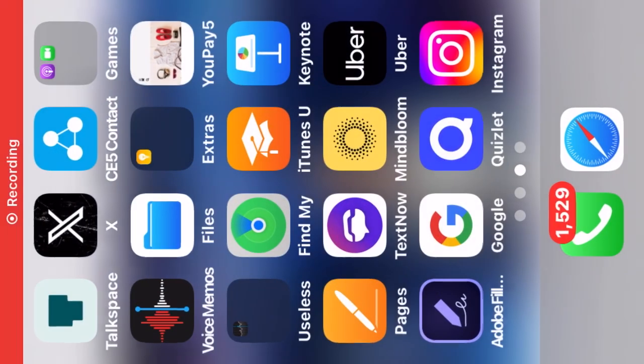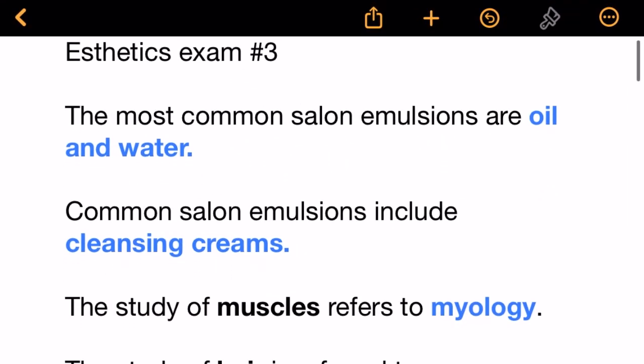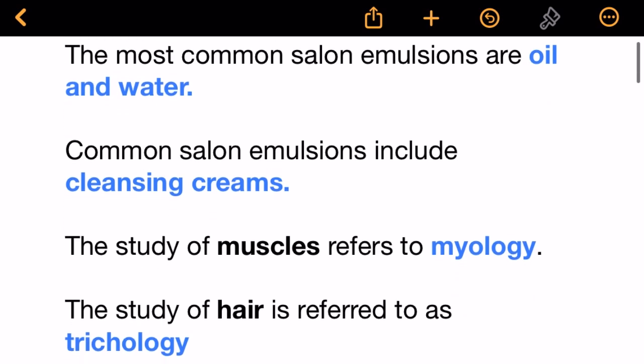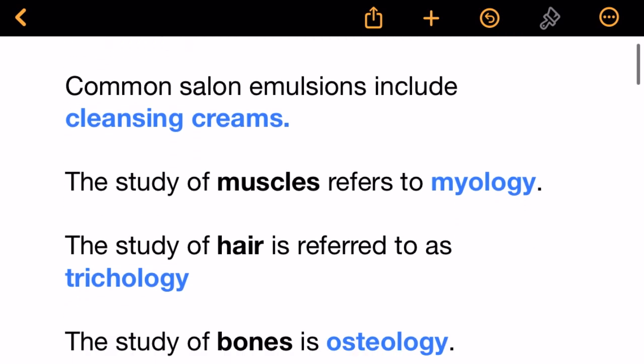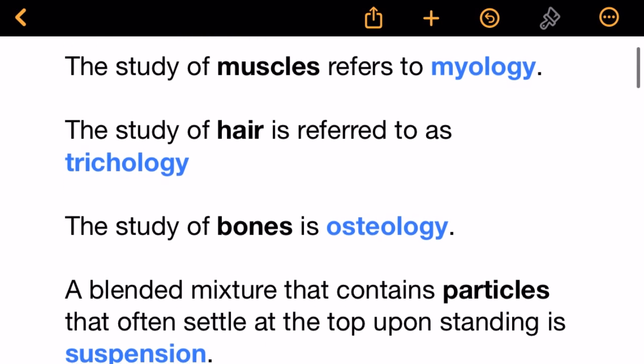Aesthetics Exam number 3. The most common salon emulsions are oil and water. Common salon emulsions include cleansing creams. The study of muscles refers to myology. The study of hair is referred to as trichology. The study of bones is osteology.